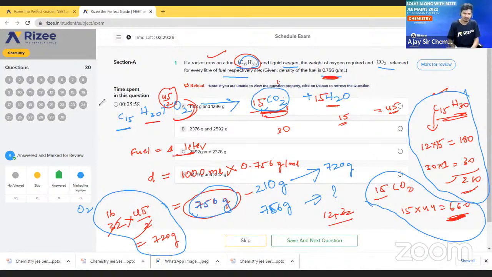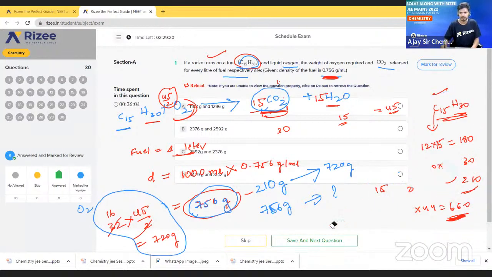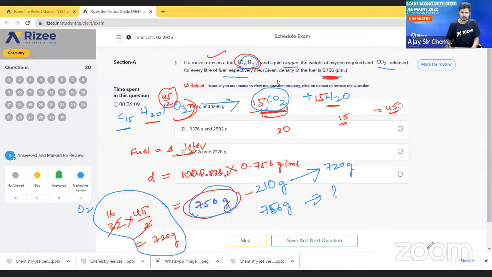See here, I am writing. Just a minute, I'll rub it. Okay. I think this is clear now. Okay, see here. 720 into 756 by 210. So what we have to do, just cross multiplication.